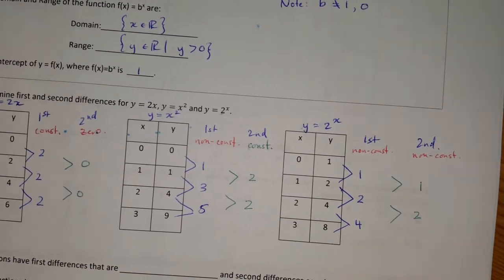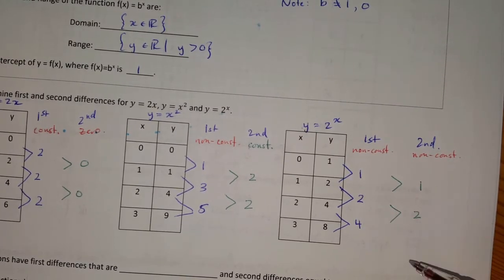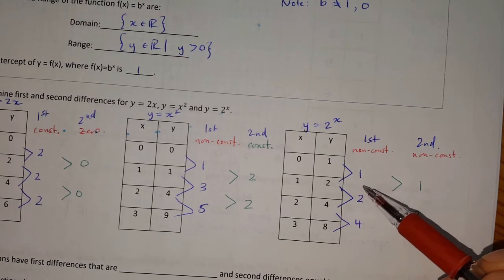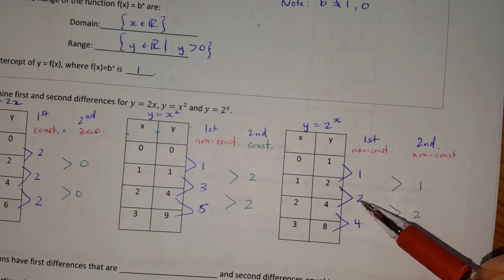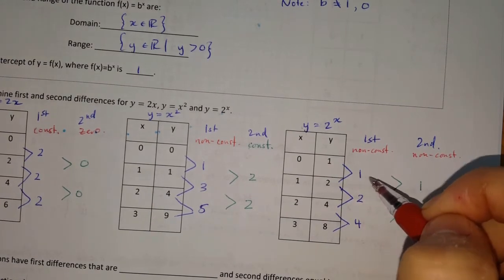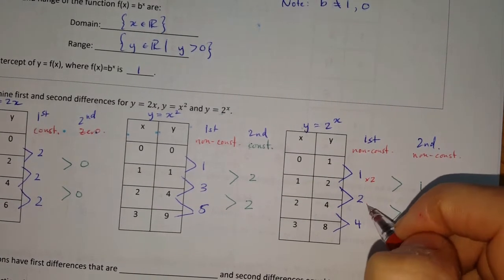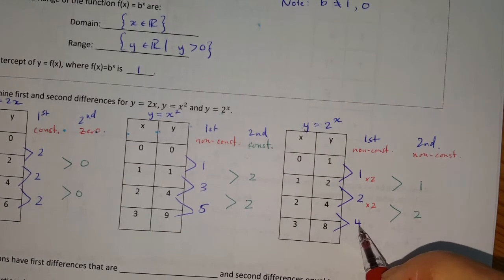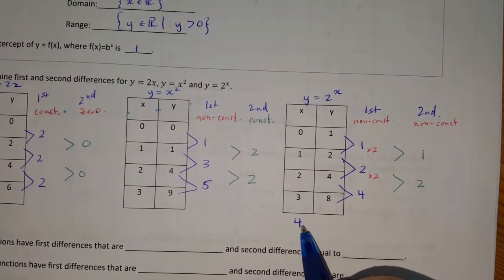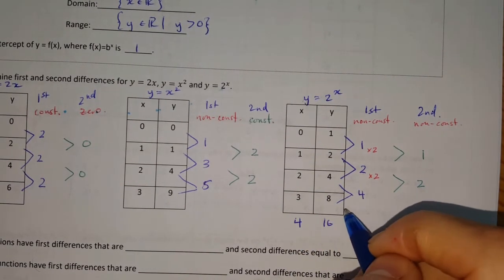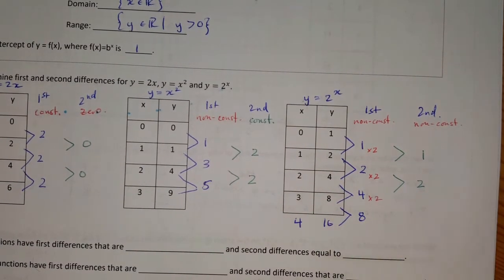But perhaps you may have noticed a pattern here. Look at what we have between these first differences and also between these second differences. Is there a number that we can multiply this first difference by to achieve this first difference? So if I take a look, I can multiply this by 2 and I get 2. I can take this first difference and multiply it by 2 and I get 4. What if we added another value in our column? When x is equal to 4, y is equal to 16, well, that means that first difference there is going to be 8. And again, we have the same pattern.